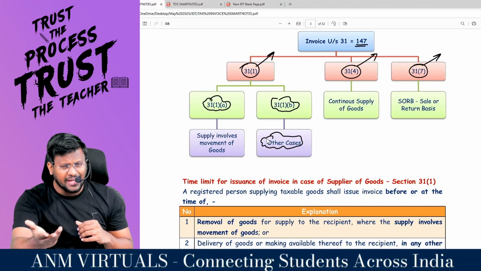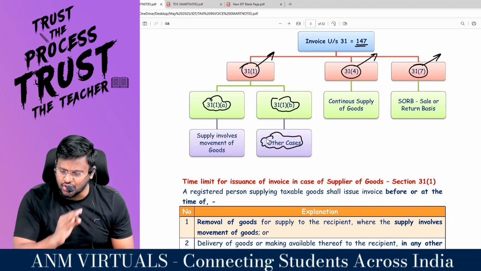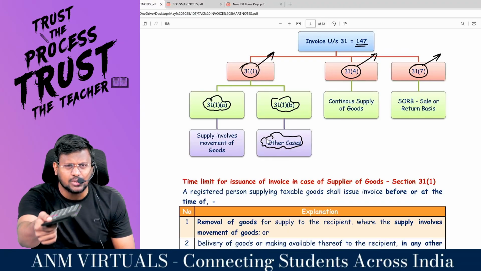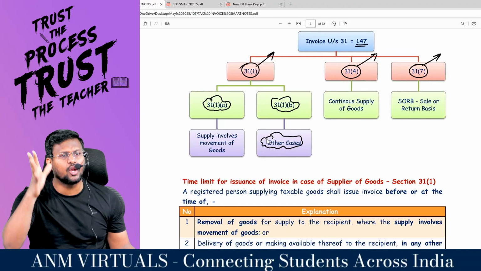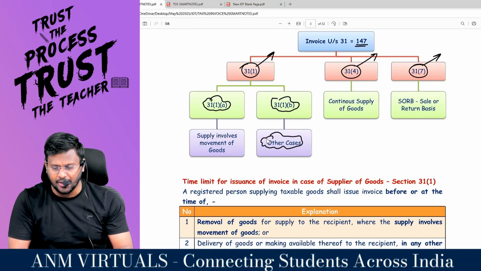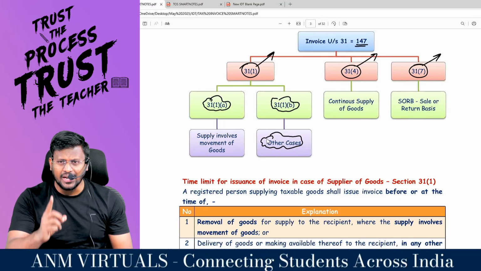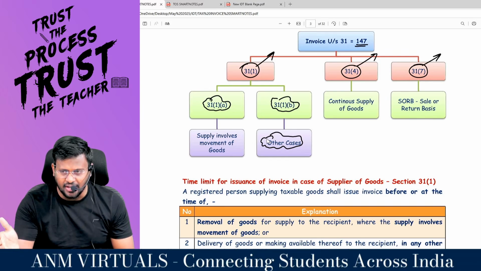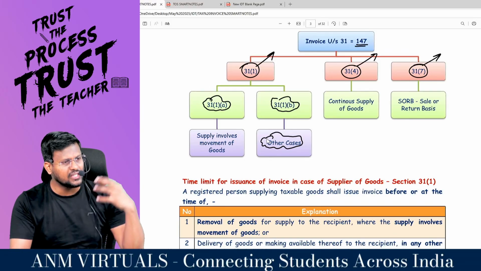Sometimes you may supply continuous supply of goods, then you have to check 31 subsection 4. Sometimes you may deal with sale or return basis. I will supply these goods to you. If you like, accept the goods. Otherwise, reject the goods. That is sale or return basis. If that is your scenario, you have to check under 31 subsection 7. Comfortable? So, if you are a supplier of goods, the code word is 147: 31 subsection 1, 31 subsection 4, 31 subsection 7.